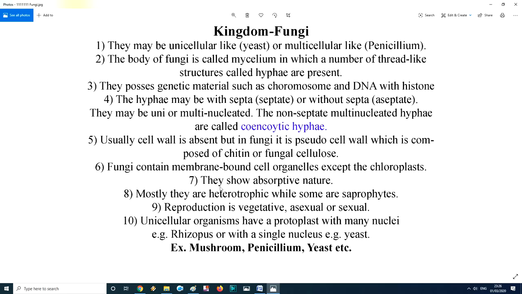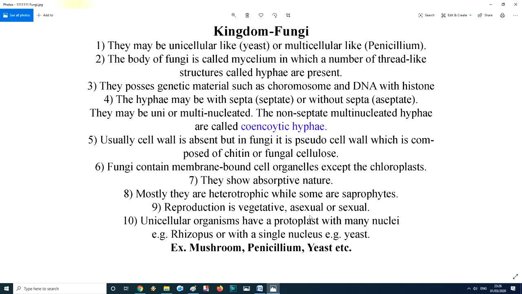They are absorptive in nature. If you are walking along the road and you find a very small mushroom, after 3 days you will see it has become large in size, just because they absorb moisture from the atmosphere, and generally this condition is found in the rainy season. That's why they are absorptive in nature. Next, mostly they are heterotrophic while some are saprophytic. Mostly they depend on others, heterotrophic, but some are saprophytic, meaning they grow on dead and decaying material.